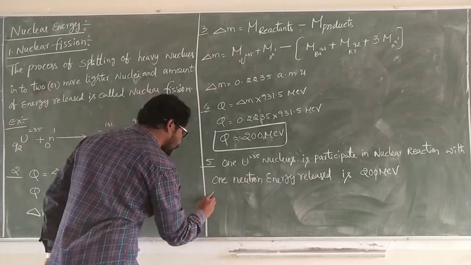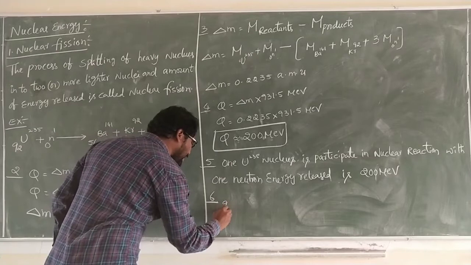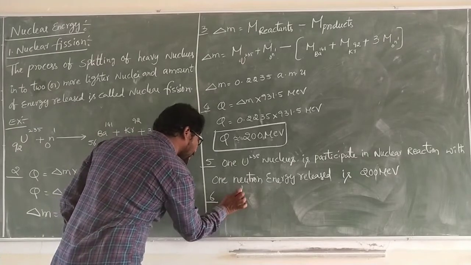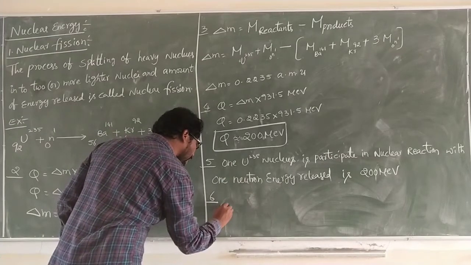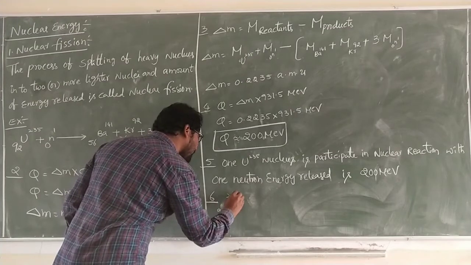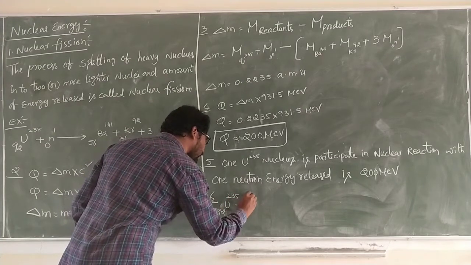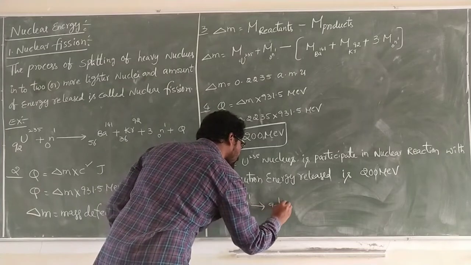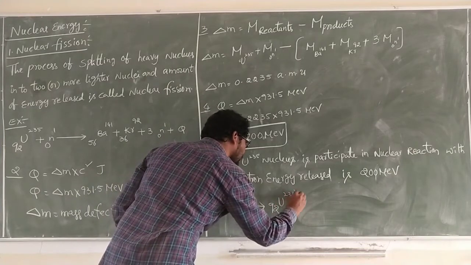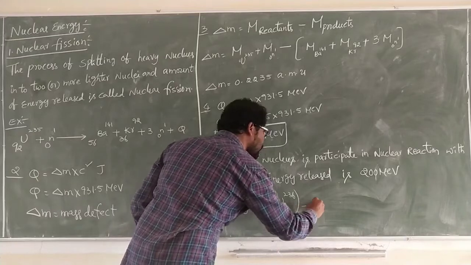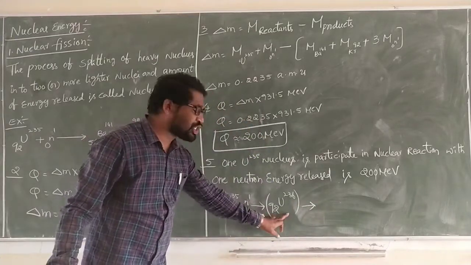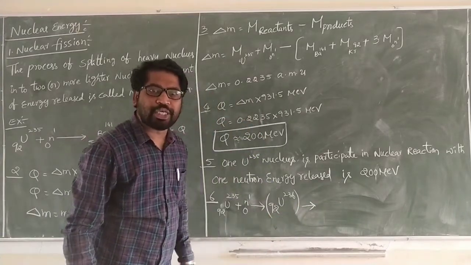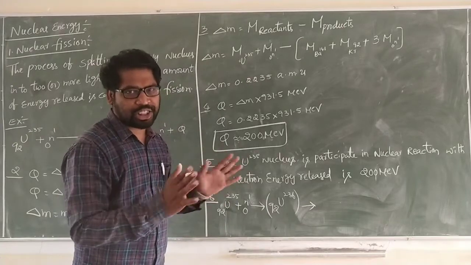Next, sixth one. What are we getting? 92 uranium 235 plus 0n1 gives rise to 92 uranium 236. See carefully, this is unstable. An unstable nucleus always splits, it is not stable.